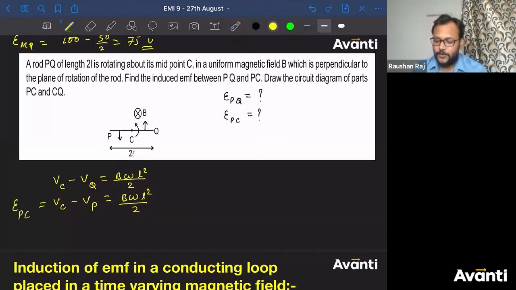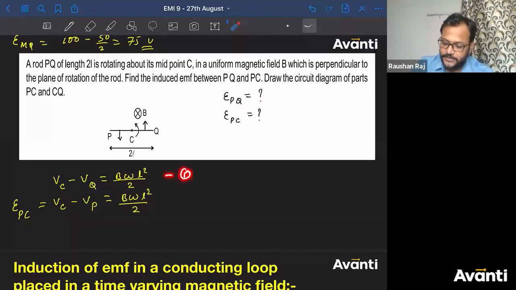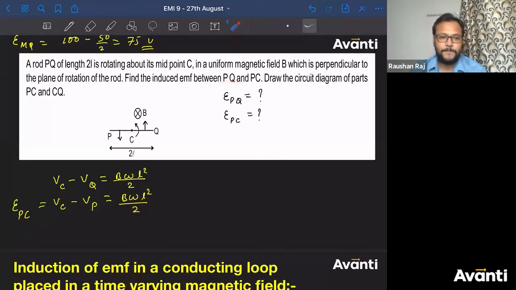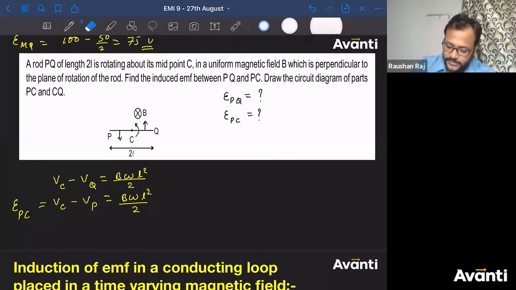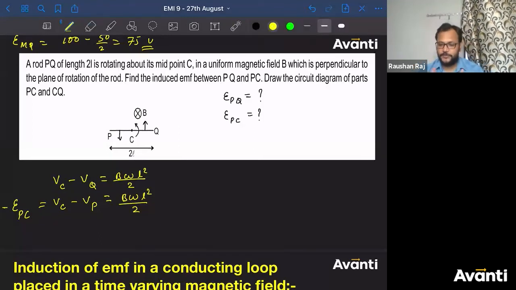EPC. What about EPQ? How will I get EPQ, guys? Now this is equation 1. This is equation 2. I need to get what is EPQ. Negative of this. Correct only. Negative of this. This will be what? This will be negative of EPC. No issues ना. मैं value बता रहा हूँ, magnitude बता रहा हूँ.